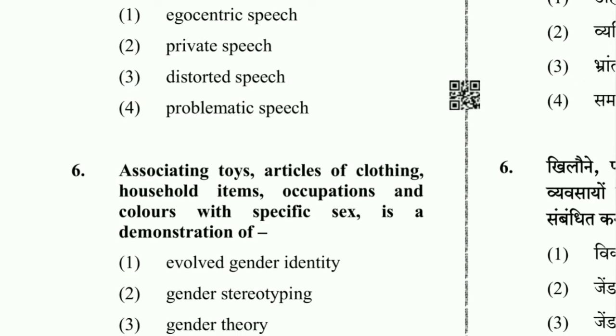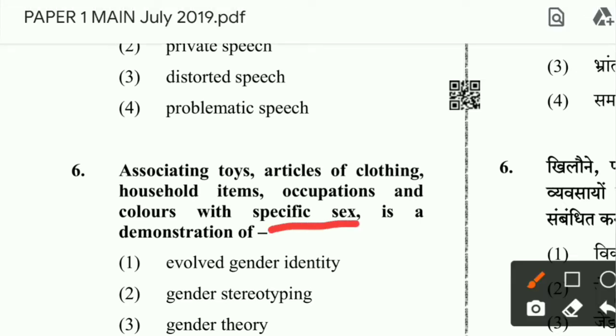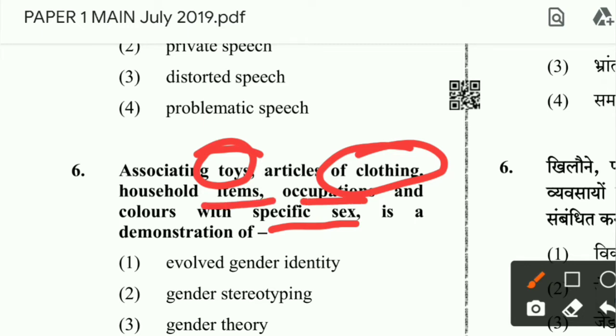Then see question number 6. Associating toys, articles of clothing, household items, occupations, and colors with a specific sex is a demonstration of what? With a specific sex, that is biological sex, male or female, you are associating toys, clothing styles, items, occupations.